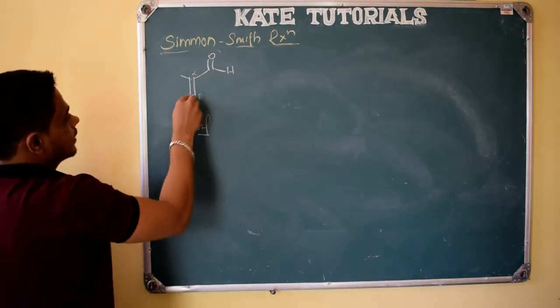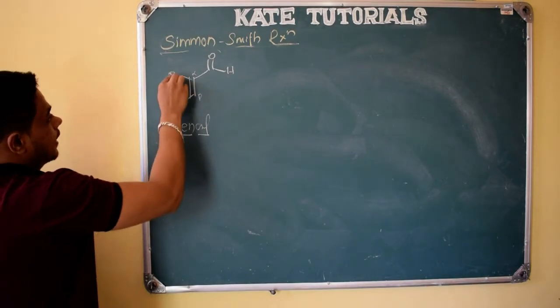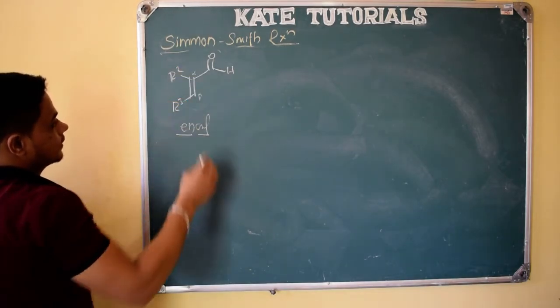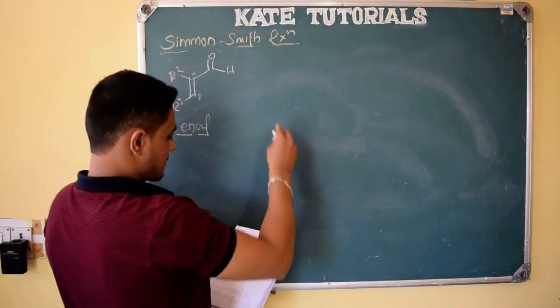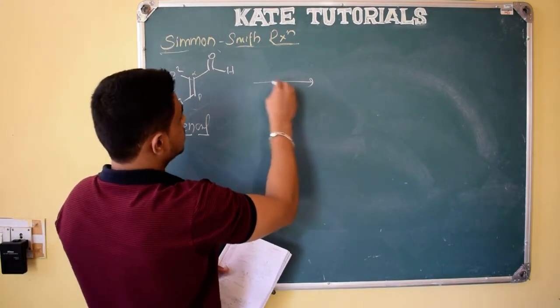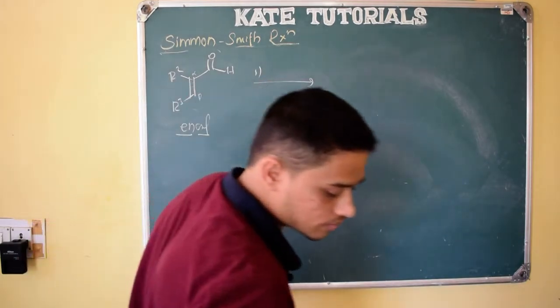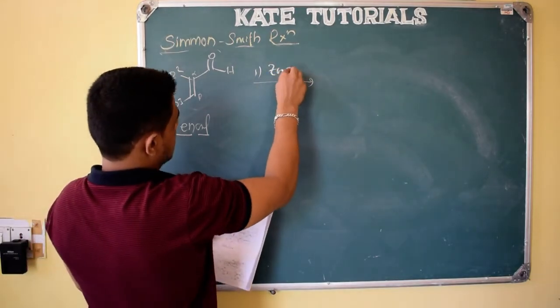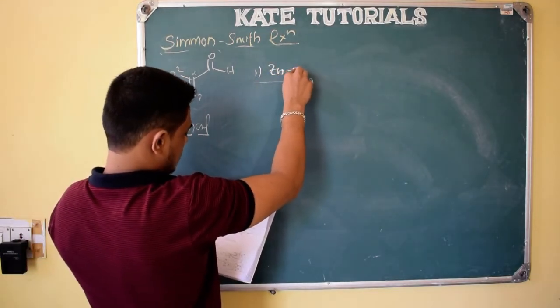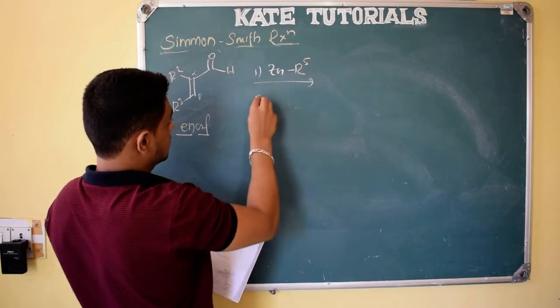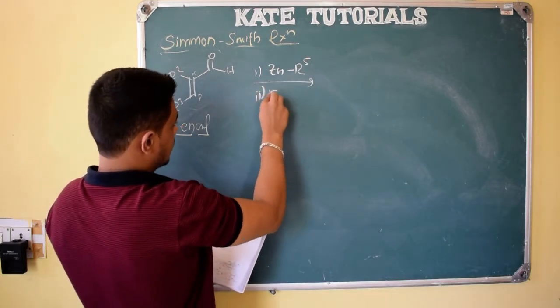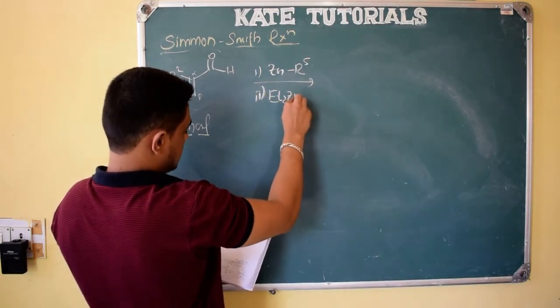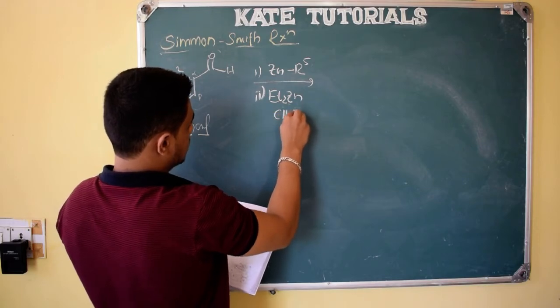So here if I want to place R2, R3, right, and the reagent they have used, first step they have used zinc and some R, they have given R5, and the second step they have given Et2Zn in presence of CH2I2.